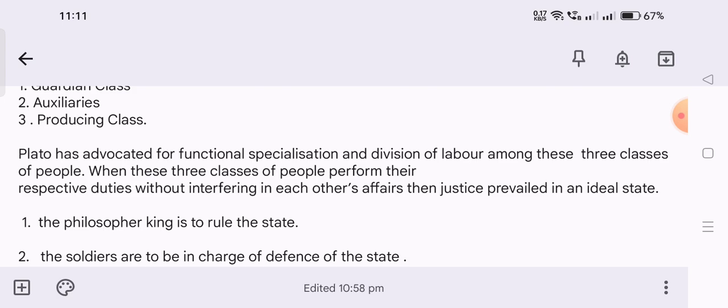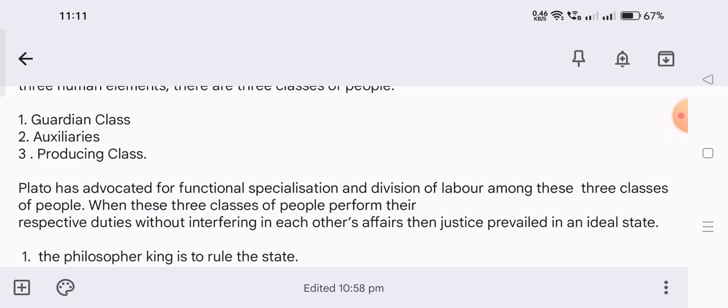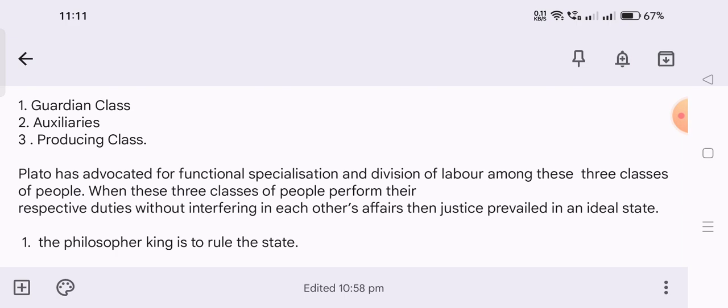an ideal state. If the three classes are working in their own spheres, within their own limitations, and they are not disturbing each other, then society will become peaceful. Society will become cooperative, and every human being works in their own sphere, within their own limitations. So that society and that country or state will progress. Otherwise, if they are disturbing or interfering in each other's matters, that will cause disturbance, and it will create harm to human lives.